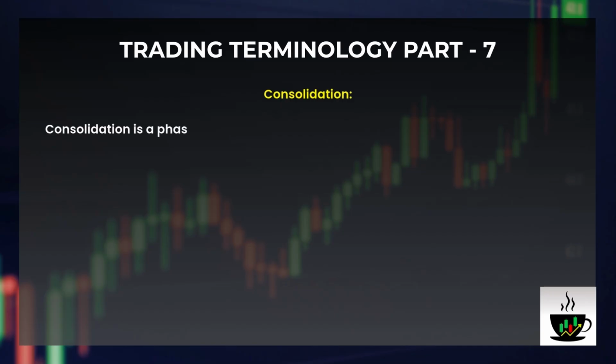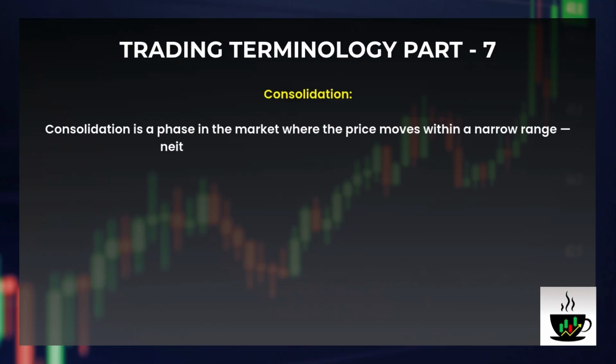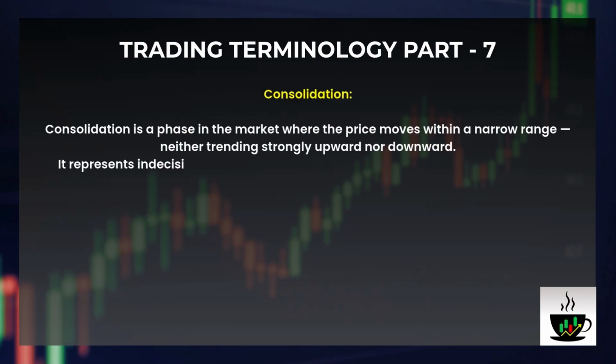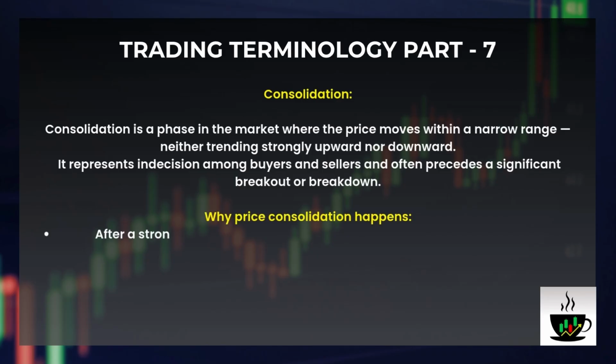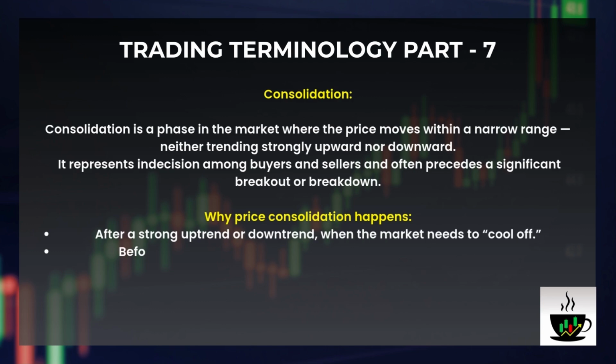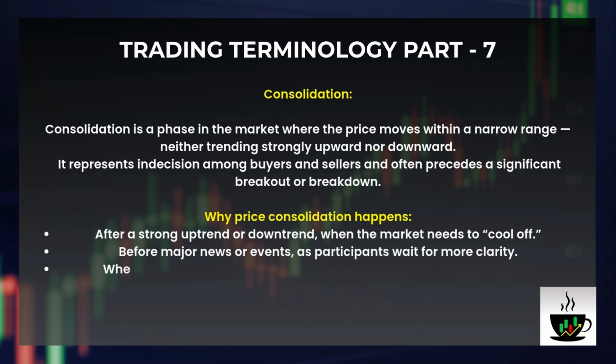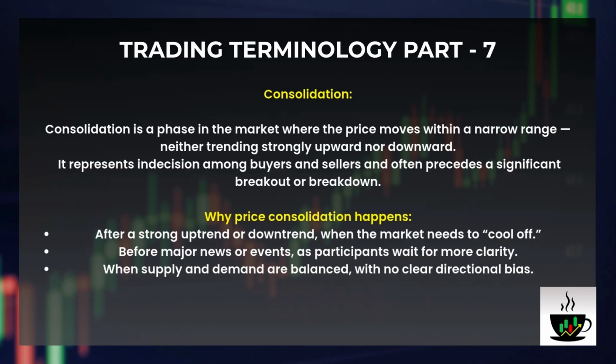Consolidation. Consolidation is a phase in the market where the price moves within a narrow range, neither trending strongly upward nor downward. It represents indecision among buyers and sellers, and often precedes a significant breakout or breakdown. Why does price consolidation happen? After a strong uptrend or downtrend, when the market needs to cool off. Before major news or events, as participants wait for more clarity. When supply and demand are balanced, with no clear directional bias.